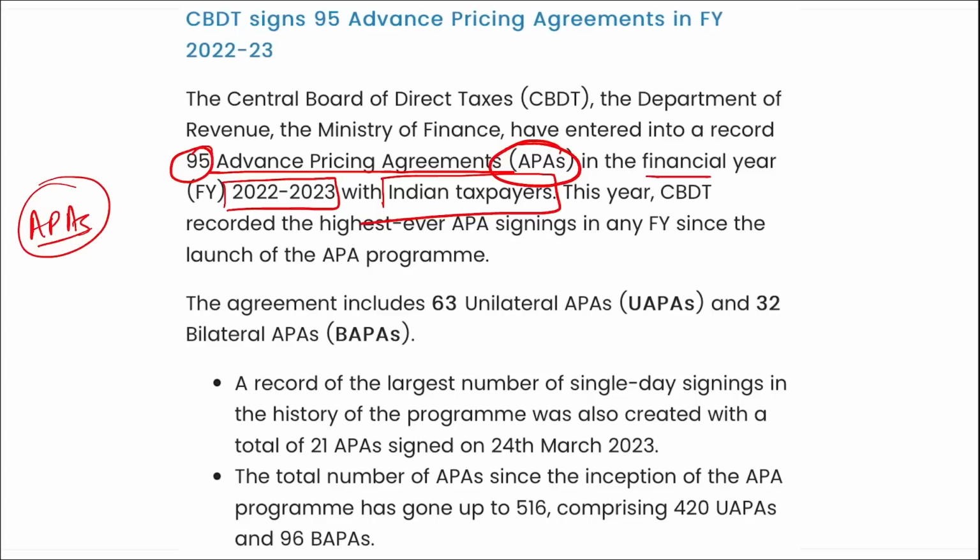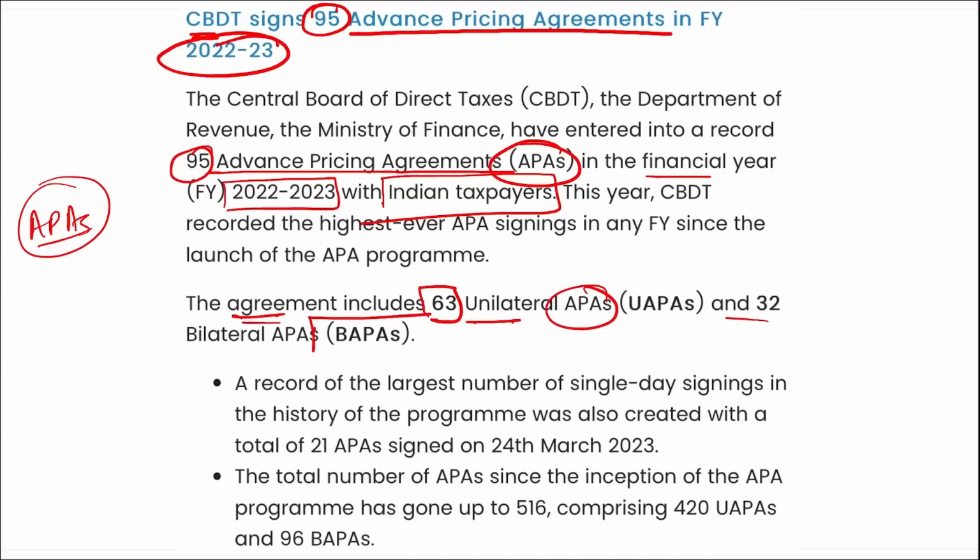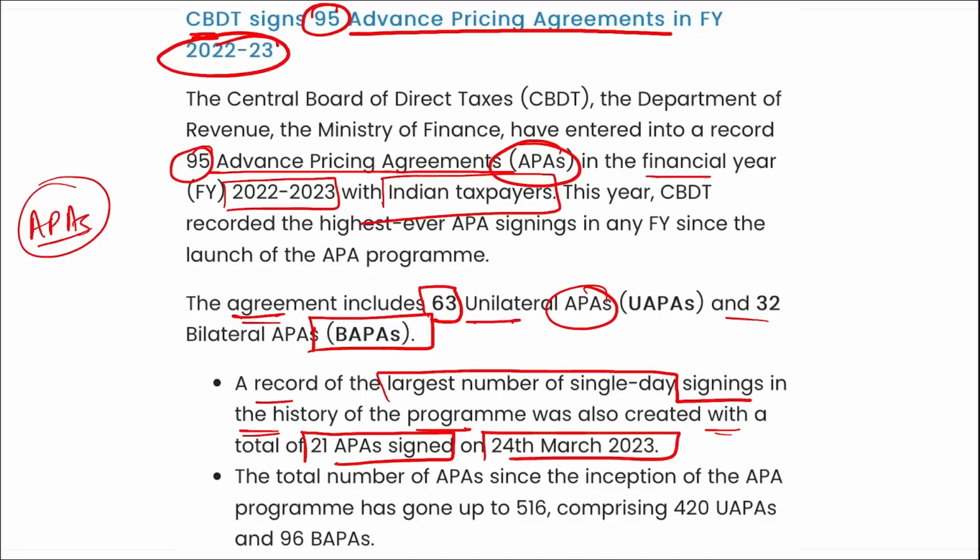All right, so coming back, CBDT has signed 95 advance pricing agreements in fiscal year 2022-23. These agreements include 63 unilateral APAs and 32 bilateral APAs. A record for the largest number of single-day signings in the history of the program was also created, with a total of 21 APAs signed on 24th of March 2023.